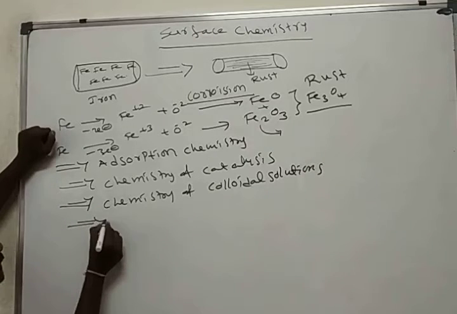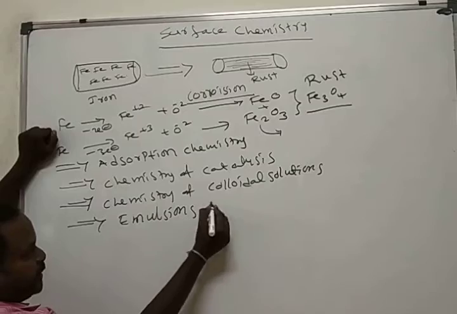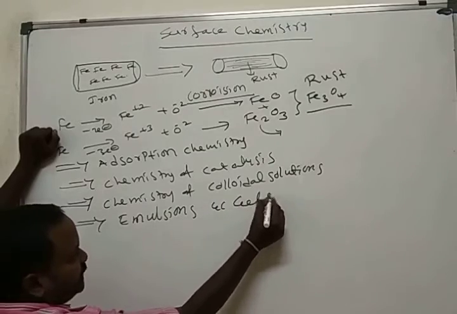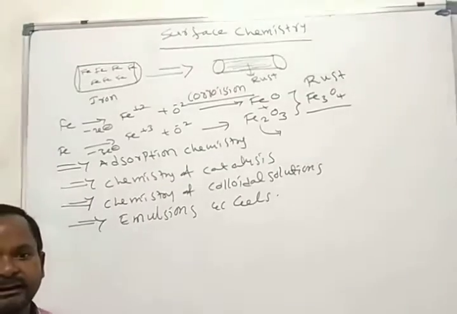It also explains the chemistry of emulsions and gels. All these topics are present in surface chemistry.